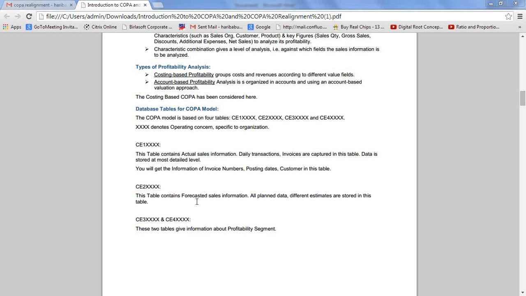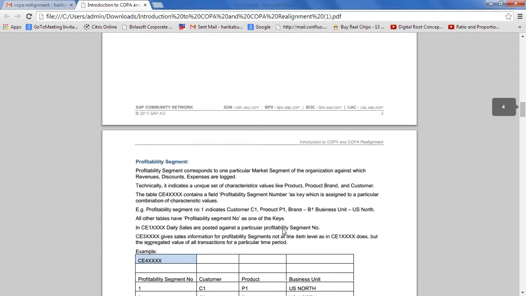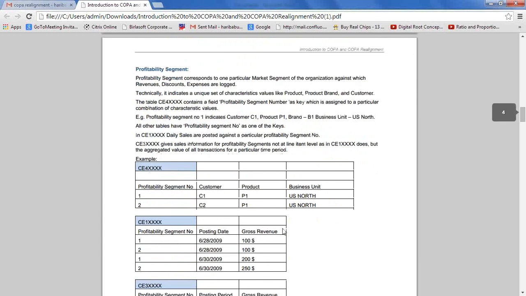CE2 table, this is forecasting. You can get the plan values. CE3 and CE4 tables, these are the segment tables. Here you can see CE4 table, it will build the segment number. Put mute, I am getting disturbance.